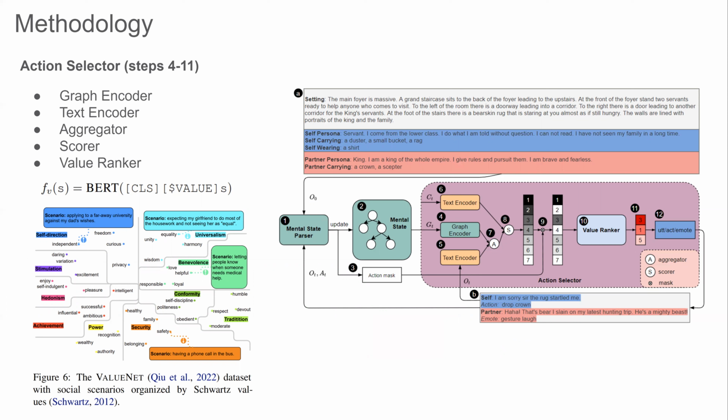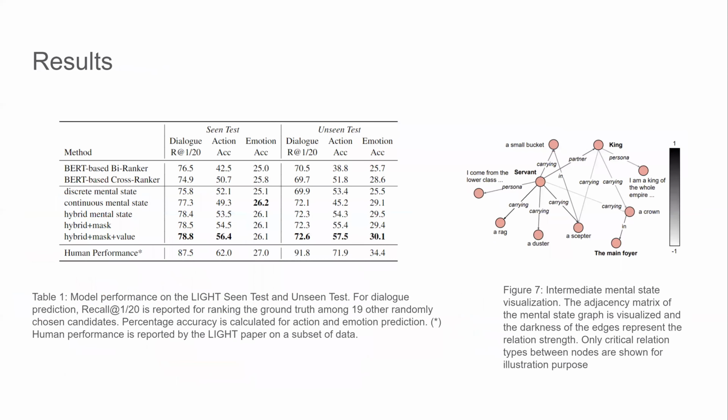And the value model is a BERT-based ranker trained on the knowledge base ValueNet. A custom input format is constructed and fed into the BERT encoder, and the utility is output from a regression head on top of BERT. And here are the results.